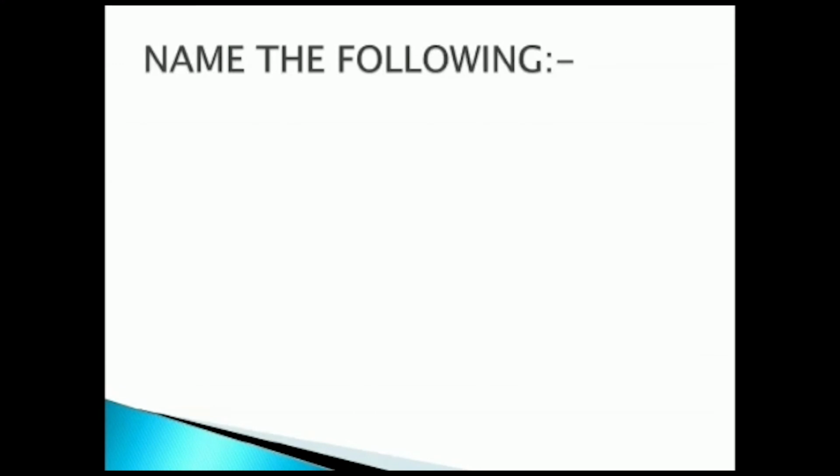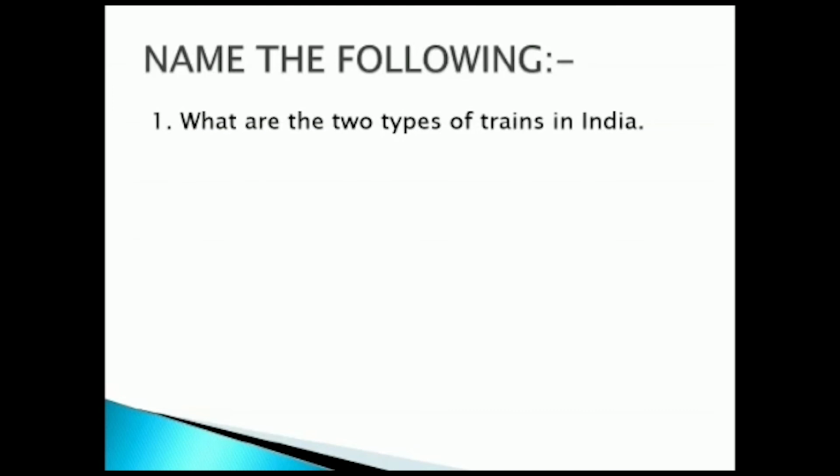Name the following. First one, what are the two types of trains in India? So goods and passenger trains. The answer is goods and passenger trains. So the two types of trains in India are goods and passenger trains.